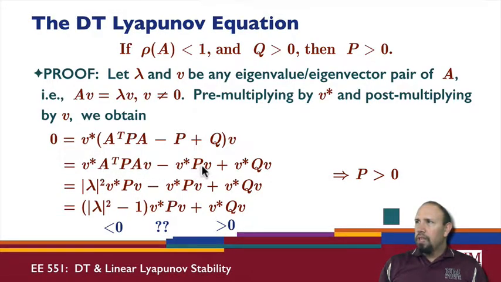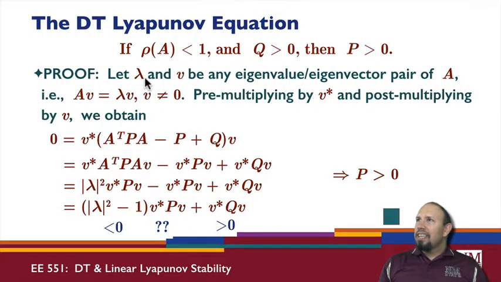Here I have v adjoint Pv. Here I have v adjoint Qv. I can factor out the v adjoint Pv from these two terms, and so all of this must be equal to 0. Now, since Q is a positive definite matrix, this quantity is positive. So in order for these two things to add up to 0, if this is positive, then all of this stuff must be negative. And in fact, they must be exactly equal and opposite.